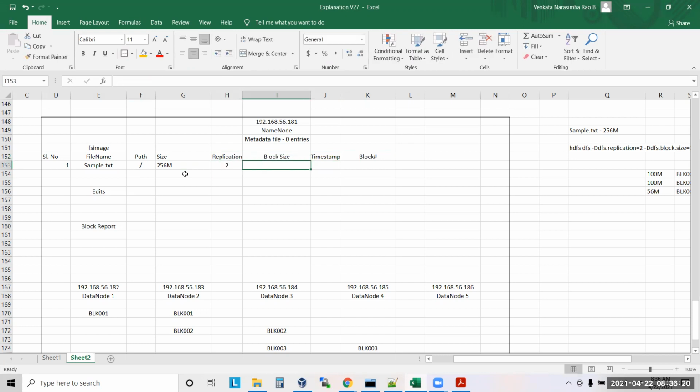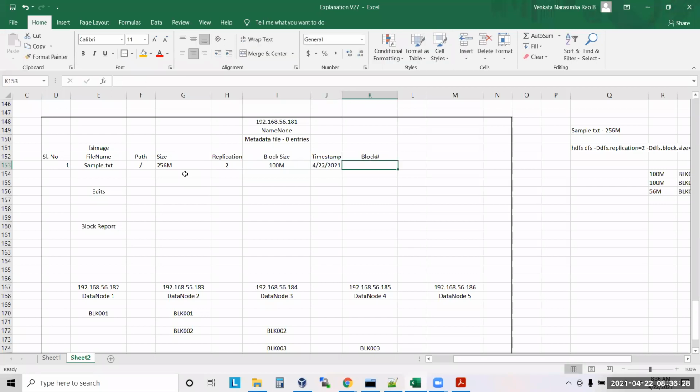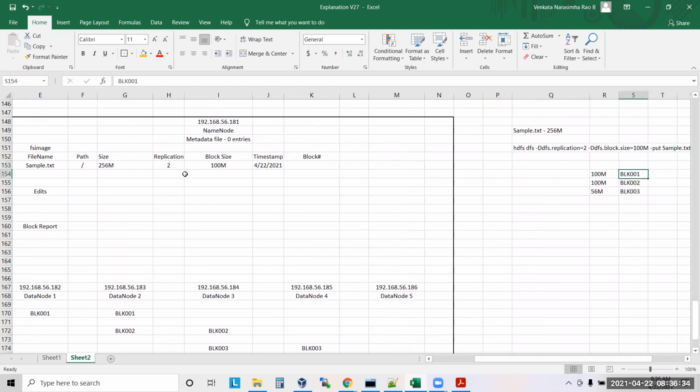What is the block size? 100 MB. Timestamps, like create time, you'll have. What are the block numbers we have here, guys? BLK 001, BLK 002, BLK 003.